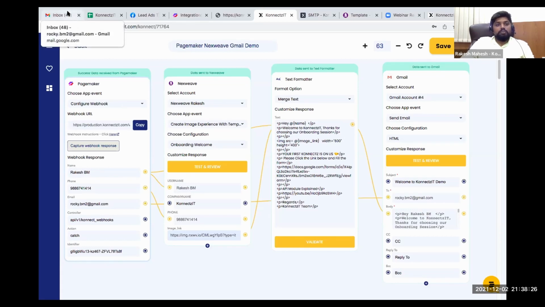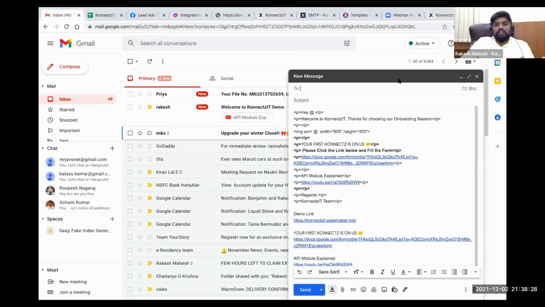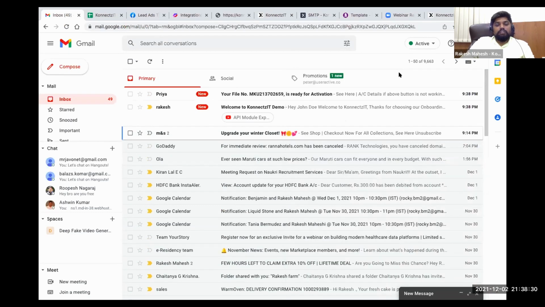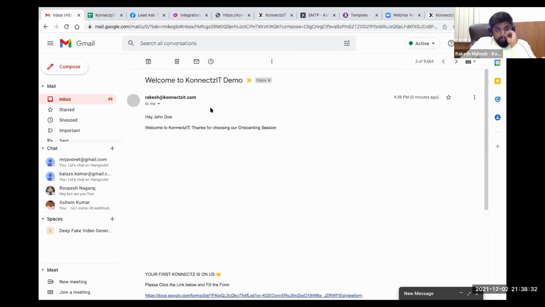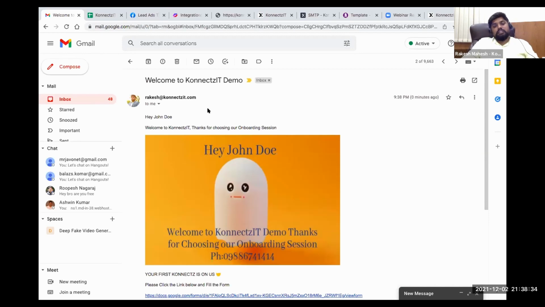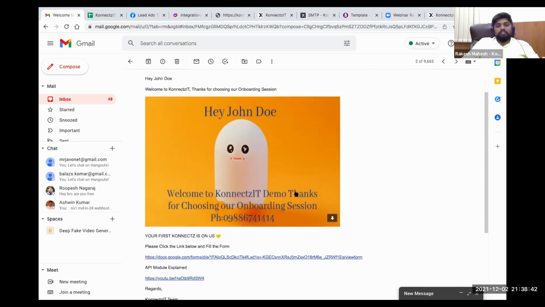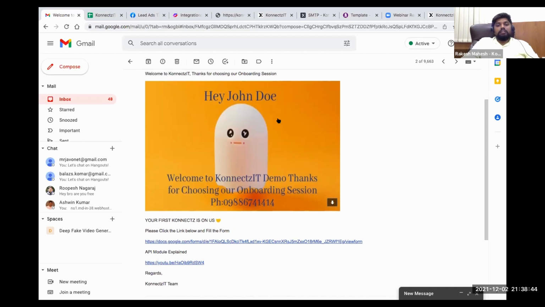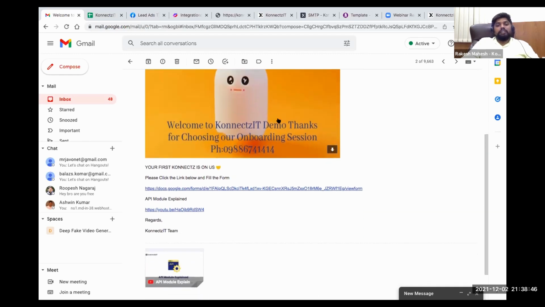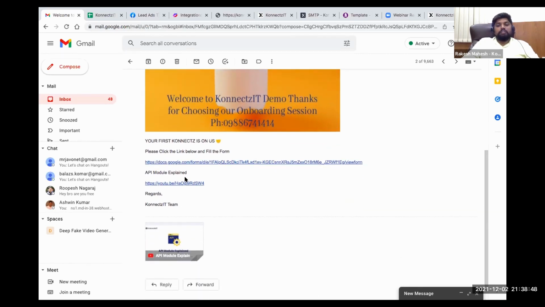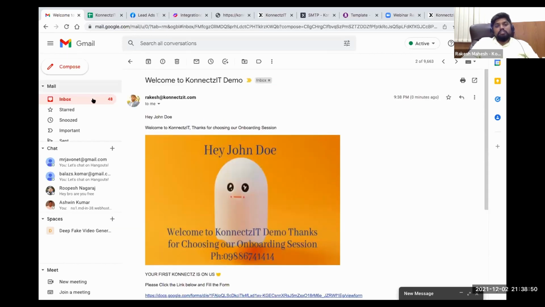So now let's go to my email ID and I can see that there will be an email present. Yeah, you can see that. It is just saying John Doe. So this is my new email and it is actually giving the personalized greeting for me. It looks similar and it also gives me a couple of other links. So this is how you can authorize the app inside Connexit.